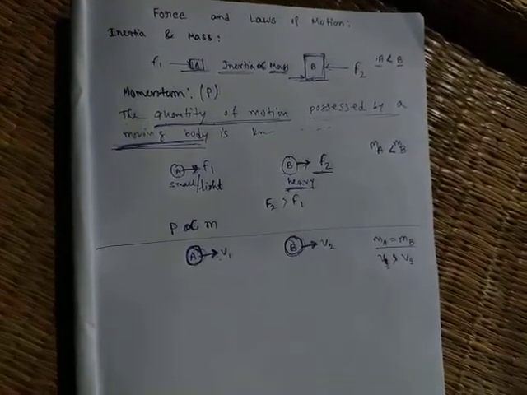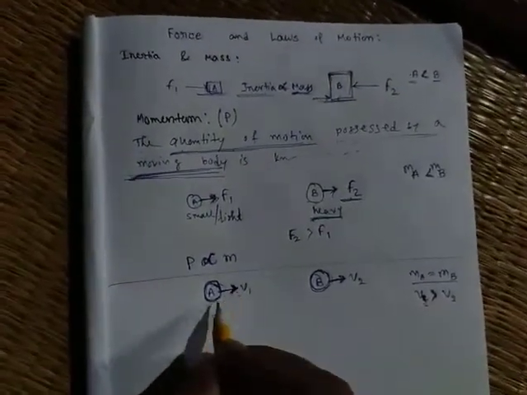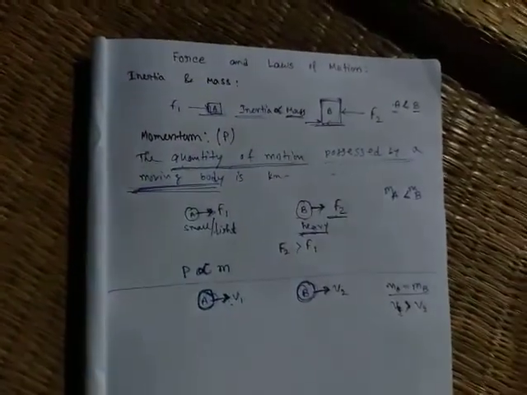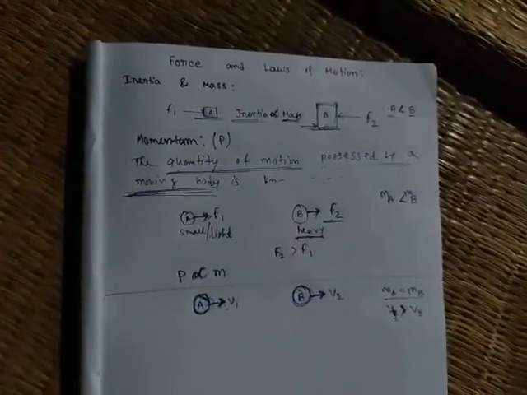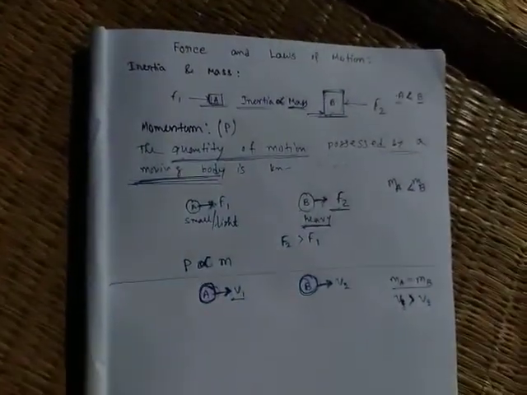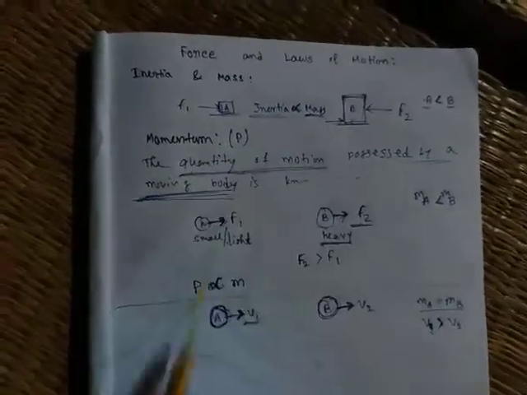In this case, the ball which has high velocity has more quantity of motion. Velocity high, quantity of motion more.